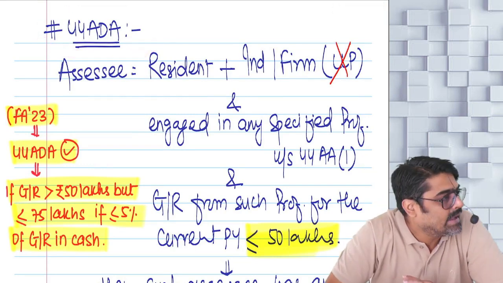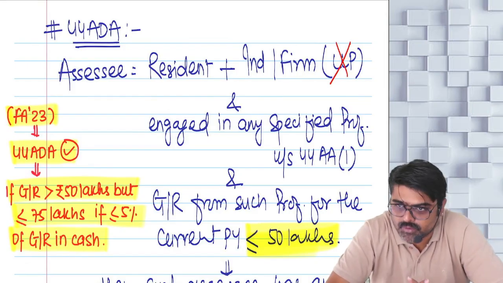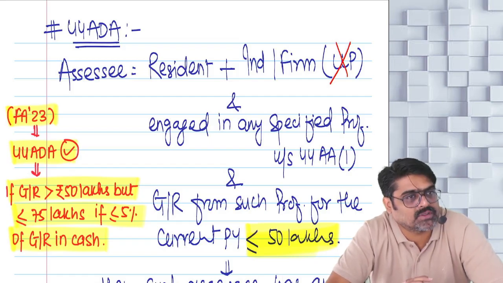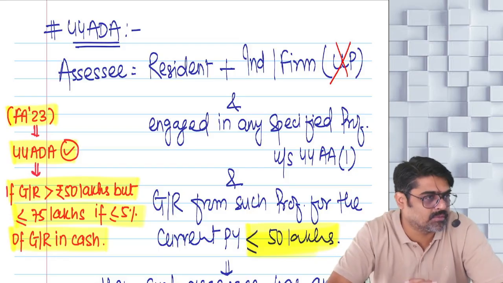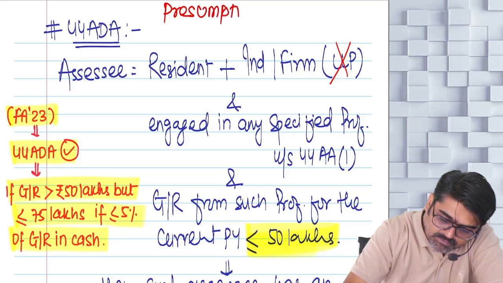44ADA. This is also a presumptive provision. In this provision also PGBP income is presumed. So can I say 44ADA is a presumptive provision?